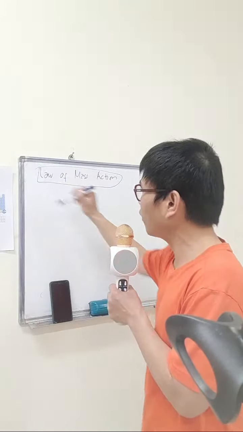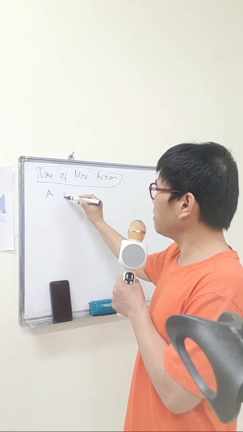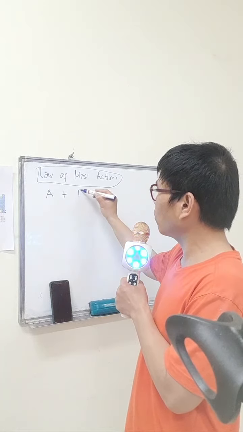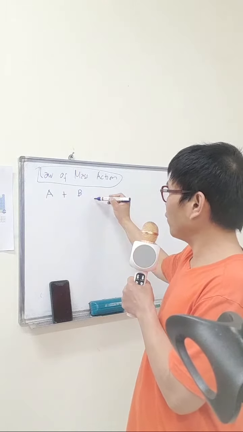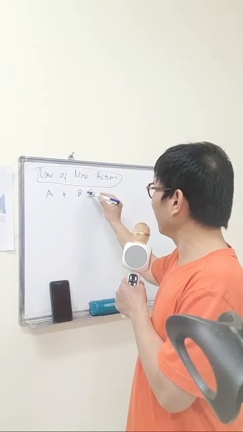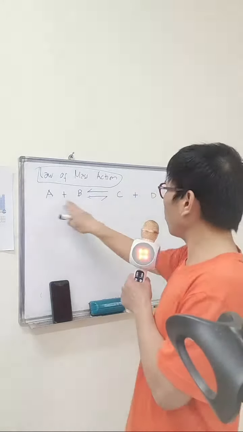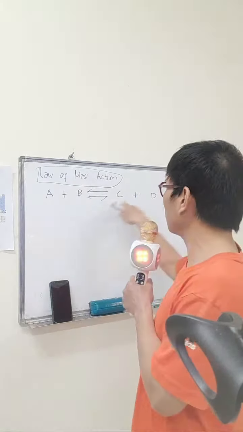For example, guys, if you have A plus B, this is hypothetical, a reversible reaction, then C plus D. Two reactants will produce two products.